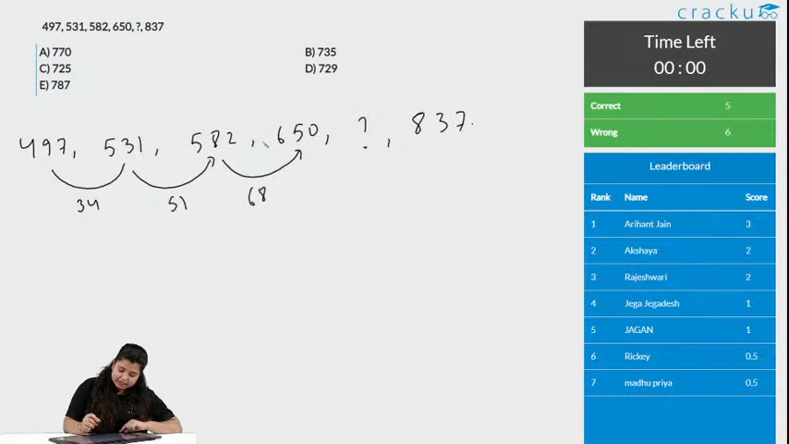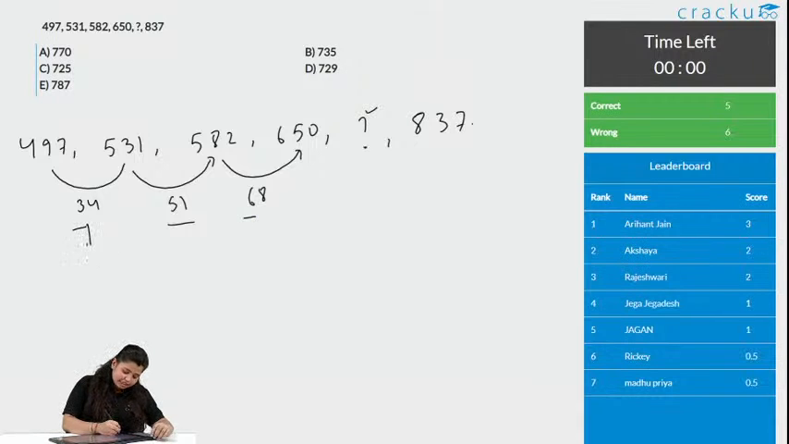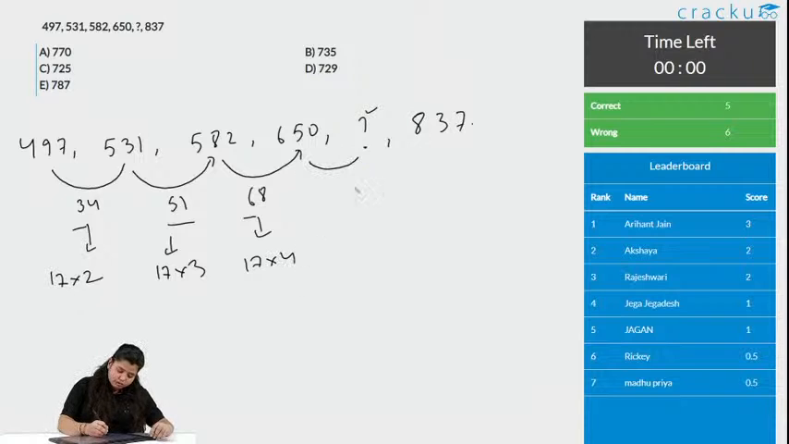Are we getting this? Yes, we don't know this one, as we have a question mark and we need to find it. Now, by seeing these three numbers, can you tell what they are? Somehow you have seen them somewhere. Yes, they are: this is 17 into 2, this is 17 into 3, this is 17 into 4. So, this number should be 17 into 5, which is 85.